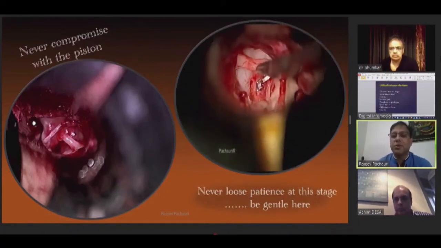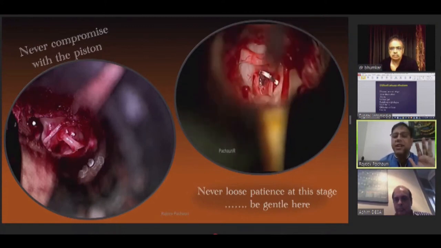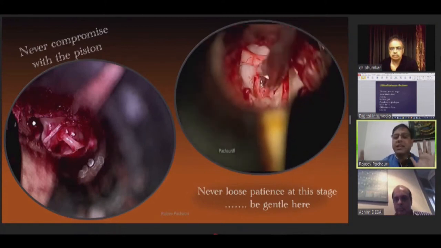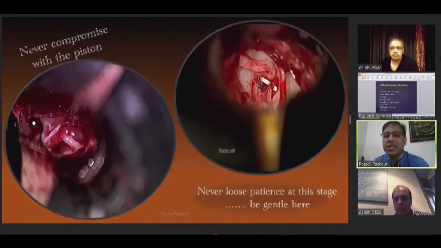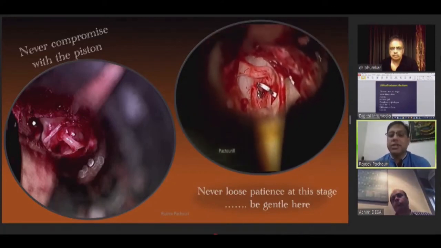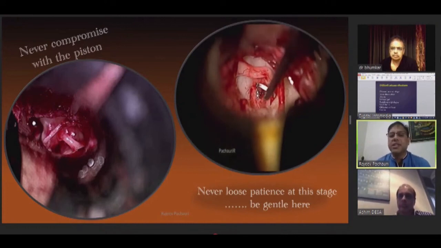This is the time you should have patience. Give it 20 seconds, 30 seconds, 1 minute, take rest, and then use a proper instrument at this level. Never try to fiddle with this to take it out in a hurry. Just use a right angle hook or whatever instrument you have, and take it out.